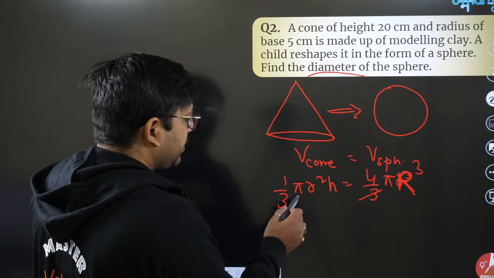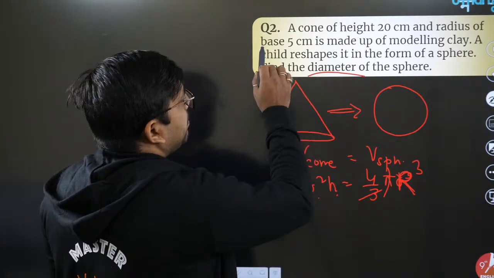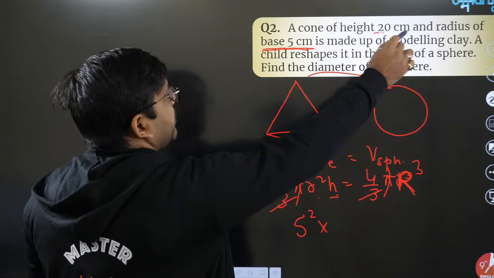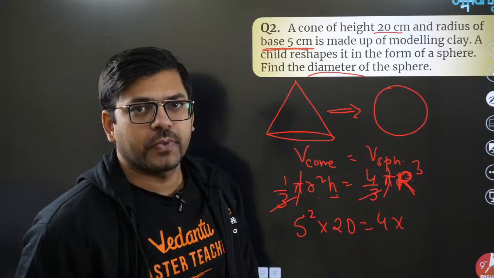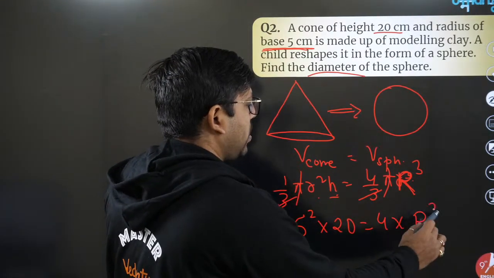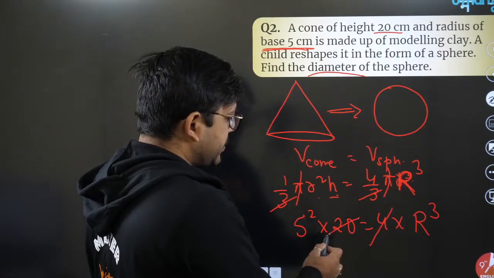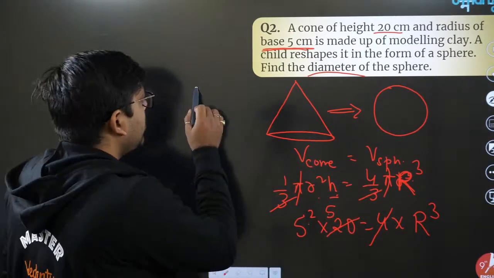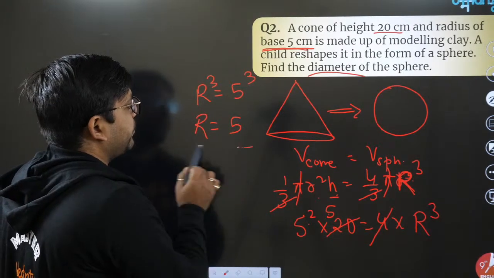So first of all, 3 and 3 gone, pi and pi gone, because we don't have any problem here. R square and h. So base radius is 5 centimeter, so it's 5 square into h, which is given as 20 centimeters, equals 4 into R cube. Now again, we have to find the R. So 4 will cancel this 20 in 5 times. You already have a 5 square into 5. So R cube equals 5 cube. So once you get R cube equals 5 cube, we will be getting R equals 5.